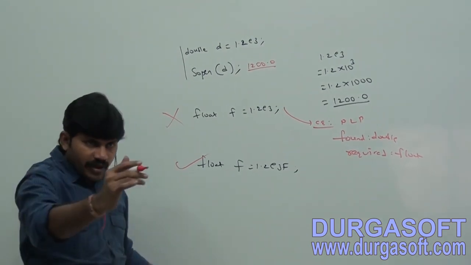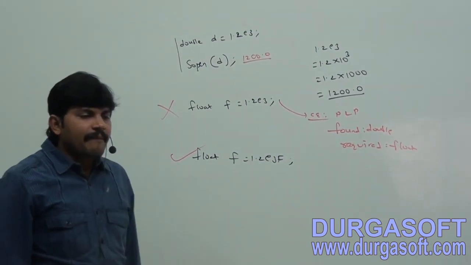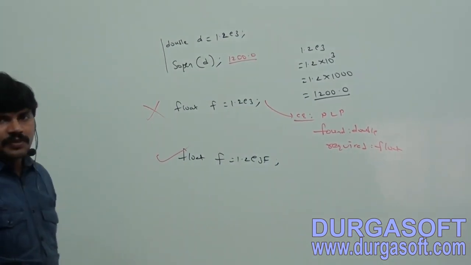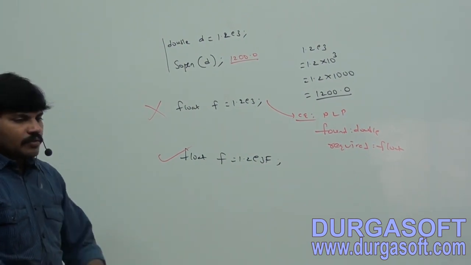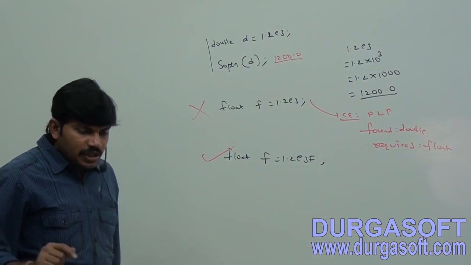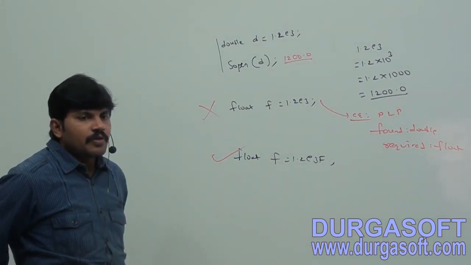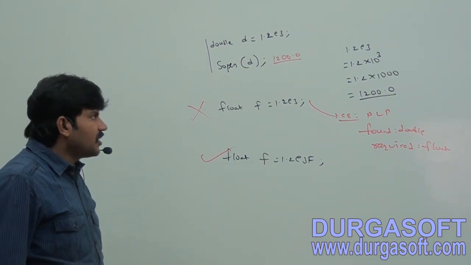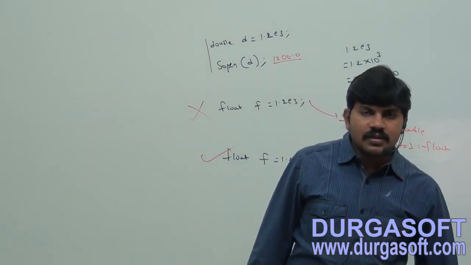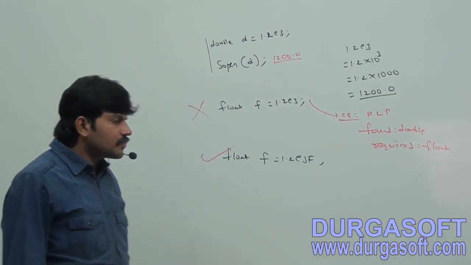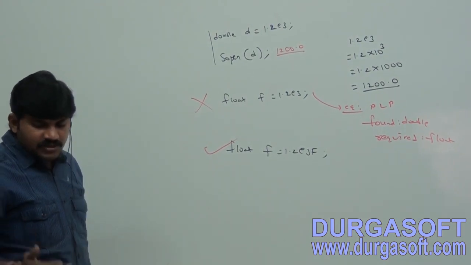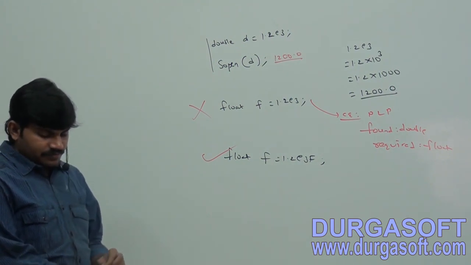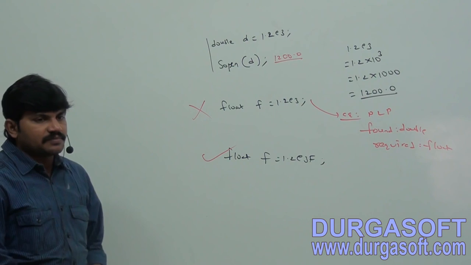I hope it is clear. So at this point, we can specify a floating point literal even in exponential form, within bracket, scientific notation.